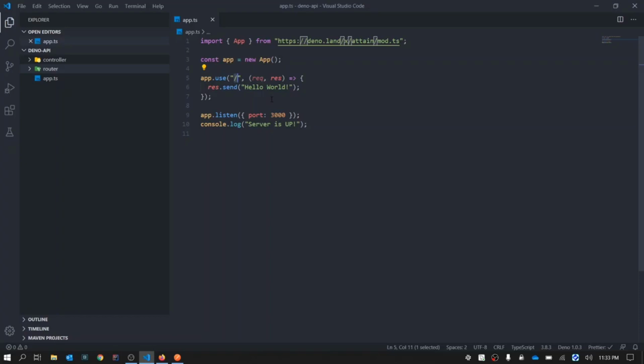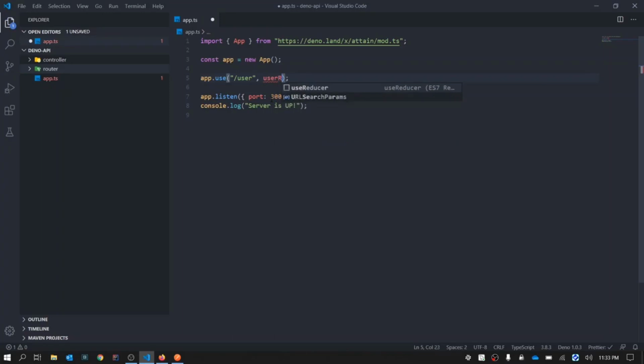What you do in a router is you define your major parts of your API. So say if you have a user, the major functions that you want to perform on a user are login or sign up. So all you need to do is slash user and then here you can call say user router.